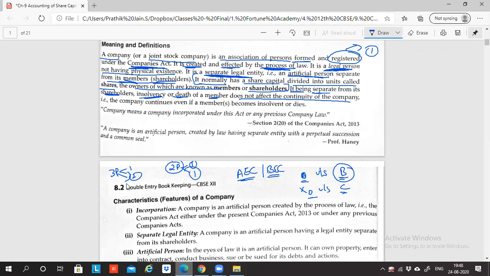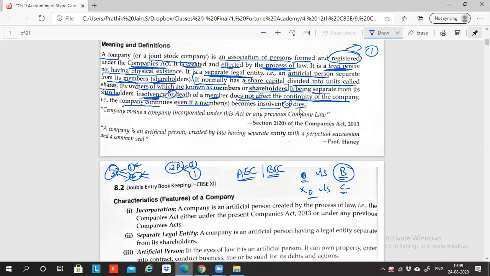But here there's no concept of dissolution. If the members die, this will not affect the continuity of the business. In a partnership, if the main partner dies, the remaining partners may or may not continue, and the business may come to an end. But in a company, it doesn't happen like that. Even if the owner dies, owners will come and go, but the business will keep on going forever. Business will never close unless you close it. Insolvency or death of any member or shareholder will not affect the continuity of the company.